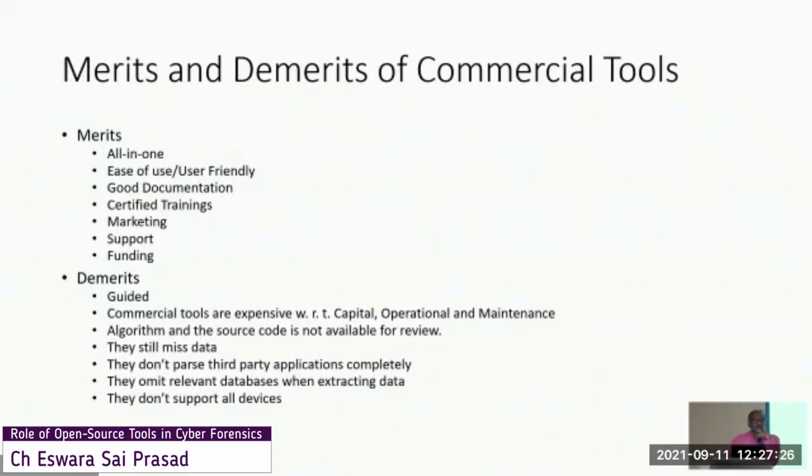So you have to be answerable for that particular issue. So before procuring the tool, we have to know what its actual capabilities and incapabilities are, the merits and demerits of a particular tool. Only then can you go for the procurement of that particular commercial tool. So these are some demerits of the commercial tools.